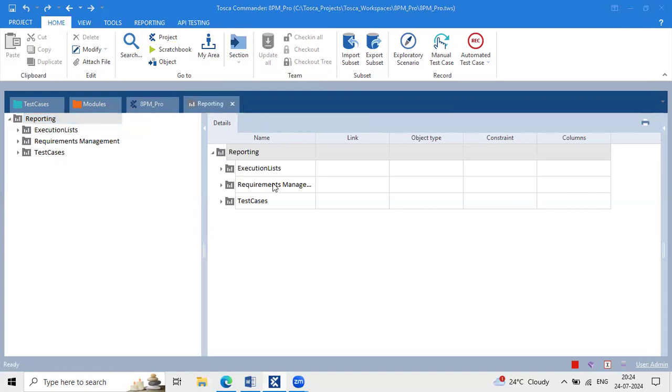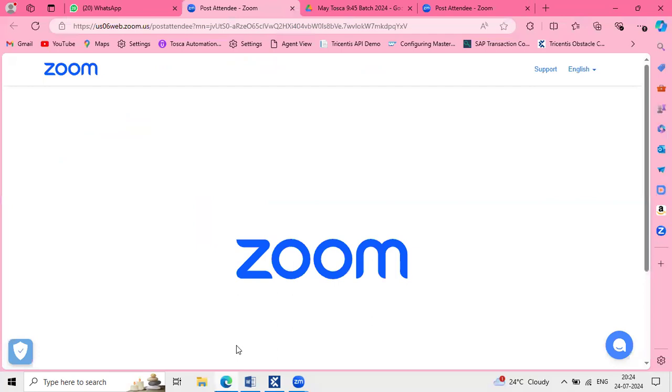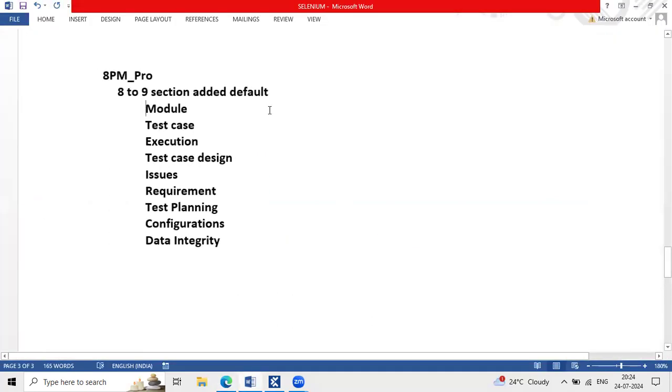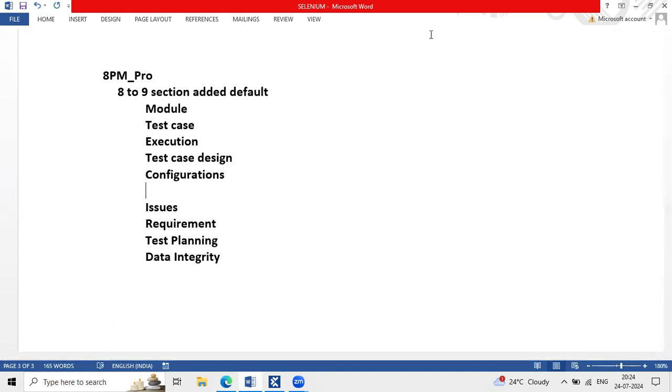I'll give you high level information here, team. The project has around 8 to 9 sections, but we are not going to work on all of them in real time. I'll show you the sections we will actually work on. The above 5 sections belong to the automation purpose, so for test automation we use these sections.